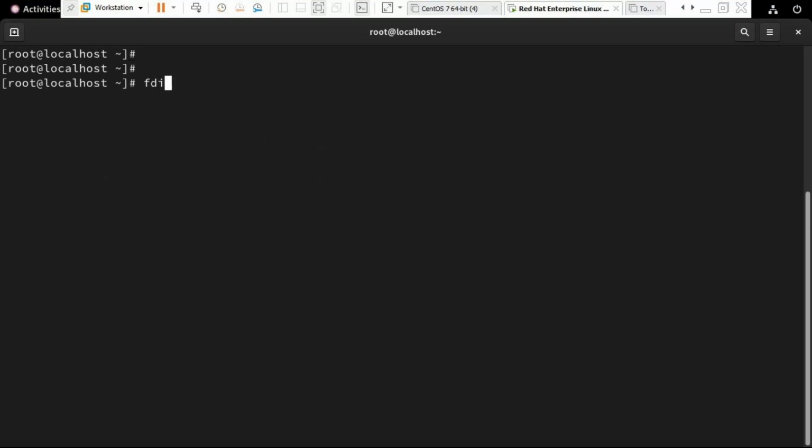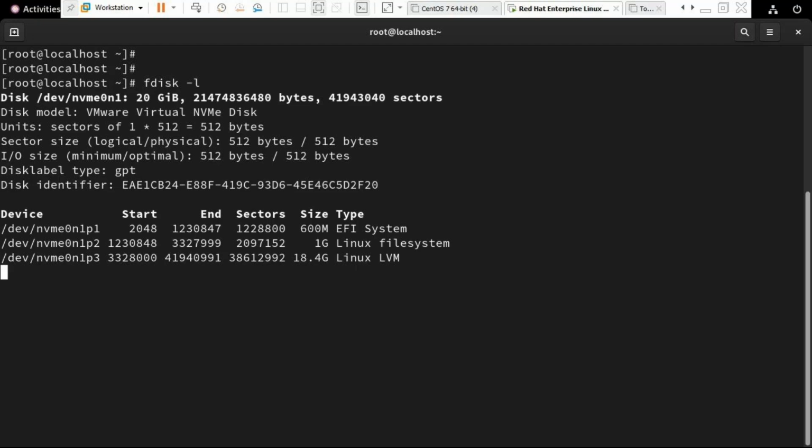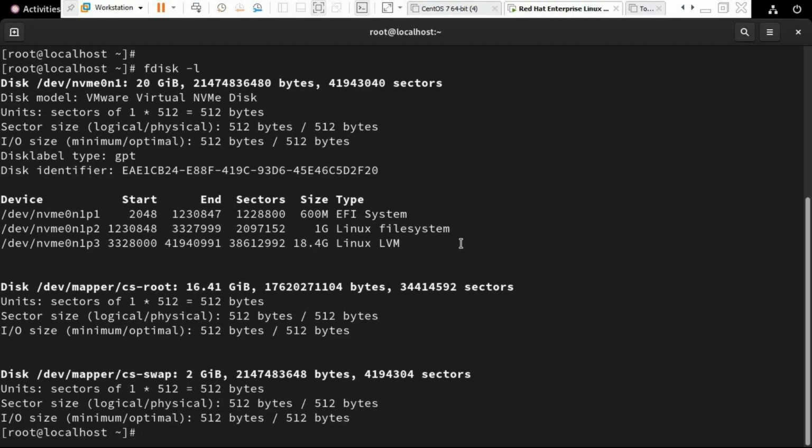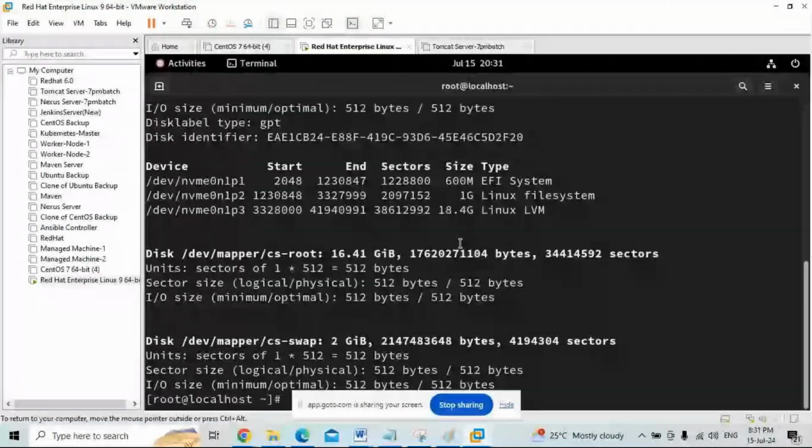I think we already created it, fdisk -l. So this was created with default, not custom.